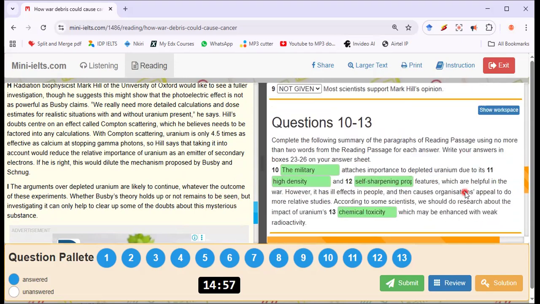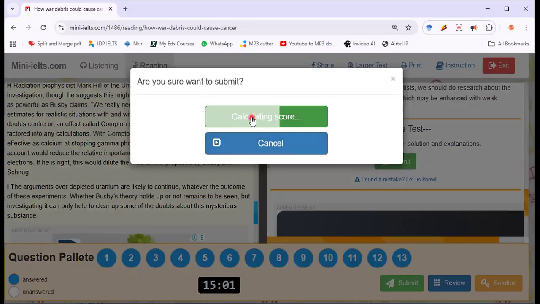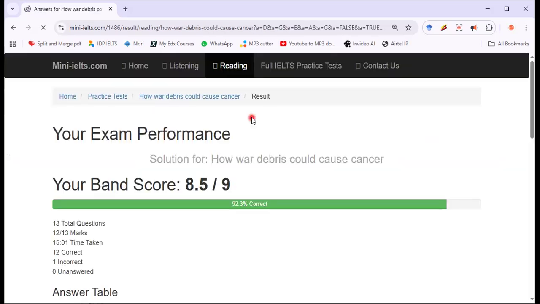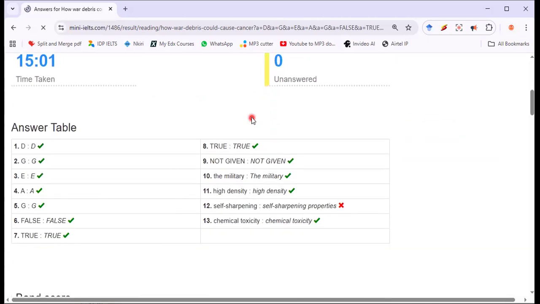So I've solved everything. Let's see what my score will be. Submit and view the answers. Let's see what my score will be. 8.5. I got one question wrong.